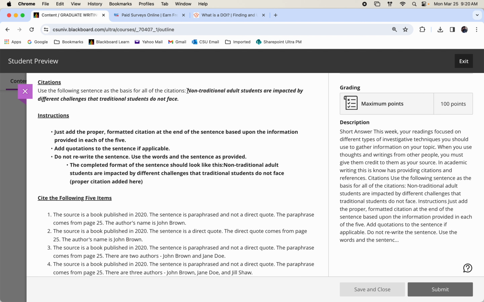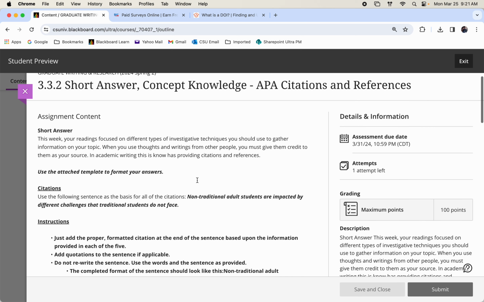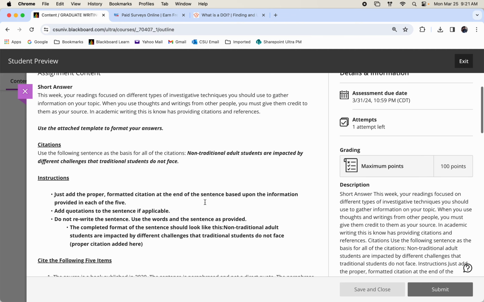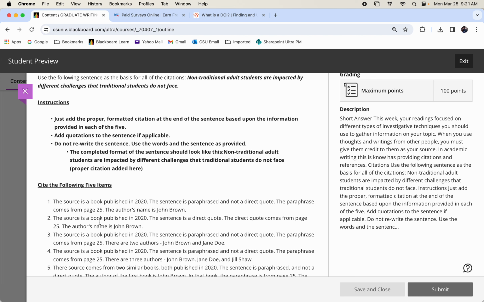So what you'll do is you don't rewrite this sentence, okay? So use this sentence exactly as it is presented, and then provide the citation for each one of these 5 at the end of this. So you'll have non-traditional adult students are impacted by different challenges and that traditional students do not face. And then you'll put the citation at the end based upon the information for each one of these. So you're going to have this sentence rewritten 5 times, and you're going to have 5 different citations at the end based upon the information that I've provided here, okay?